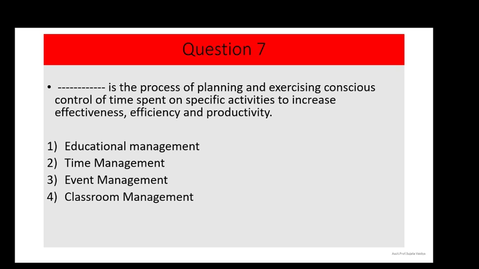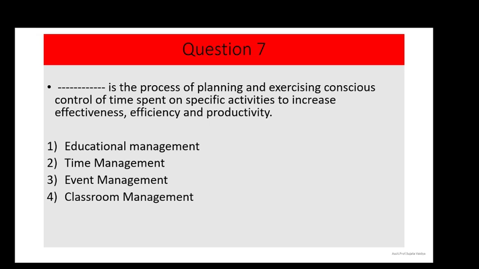Next question, question number 7. Dash is the process of planning and exercising conscious control of time spent on specific activities to increase effectiveness, efficiency, and productivity. And the options are educational management, second, time management, third, event management, and the fourth one is classroom management.